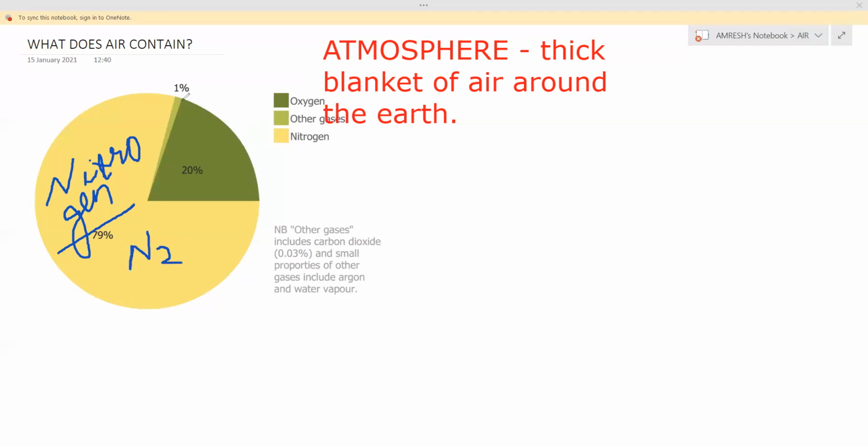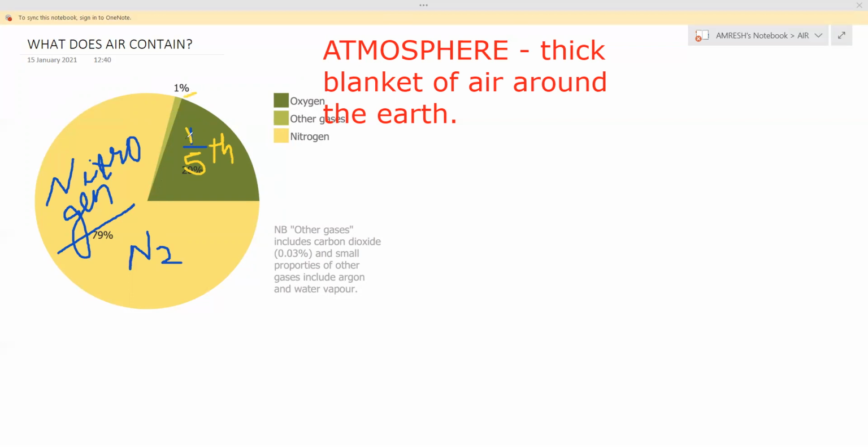And oxygen is the second most present air, about 1/5 of the air, or 20%. And 1% is other gases.